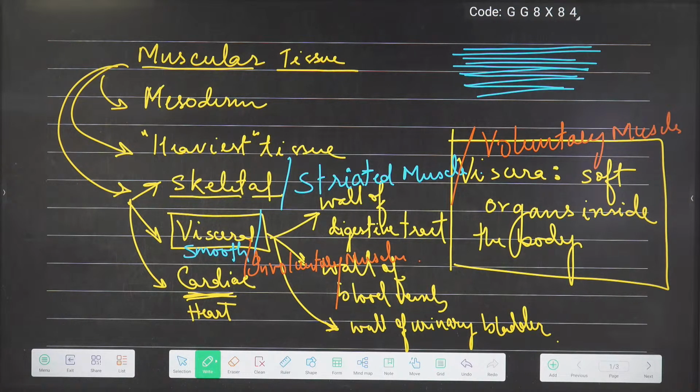Visceral, smooth, involuntary. All three mean the same. The first name is where they are located. The second name, how they look. And the third name, how they work. The first name, where they are. Second name, how they look. The third name is based on how they work. Getting my point?